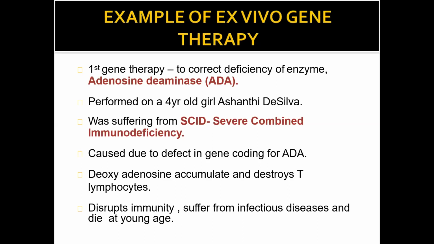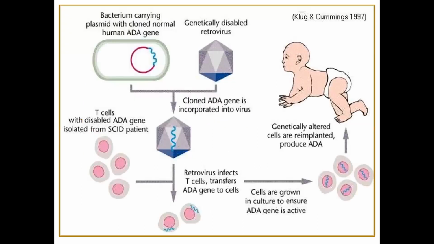What are the problems of disrupted immunity and infectious disease? These are the symptoms of this disease. What is happening? What is SCID? SCID disrupts the immunity, some infectious diseases occur, and the person dies at a young age. So now these are the steps of how they conducted that experiment on the 4-year-old girl.